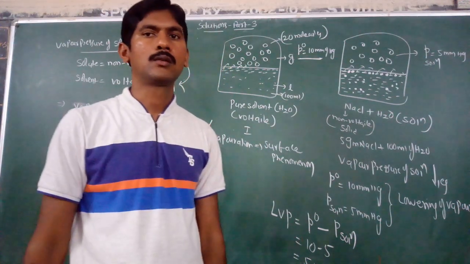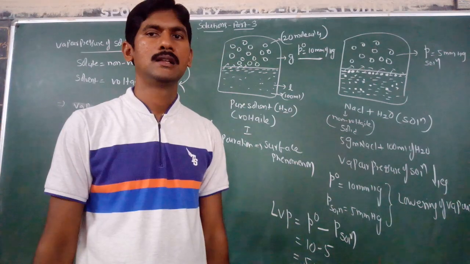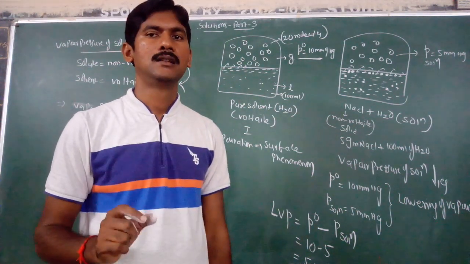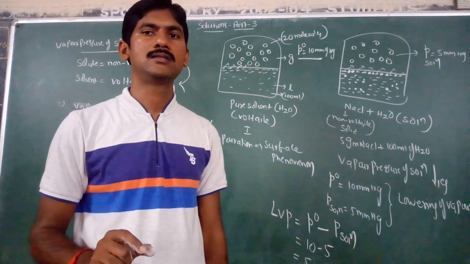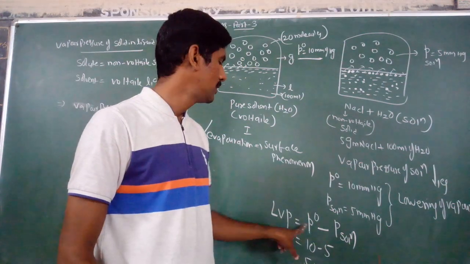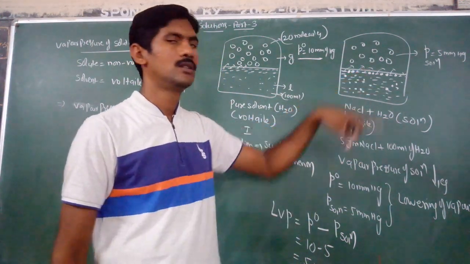So a very important conclusion: what happens when a non-volatile solute is added to a volatile solvent? The vapor pressure of the solution decreases. The decrease in vapor pressure is known as lowering of vapor pressure. What is lowering of vapor pressure? Vapor pressure of pure solvent minus vapor pressure of solution.